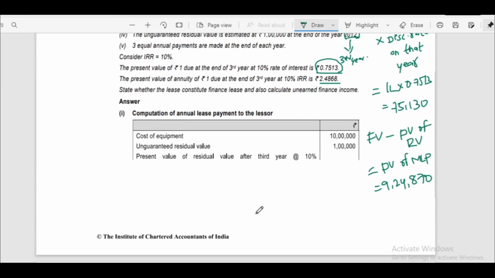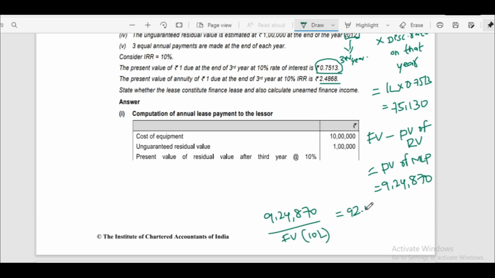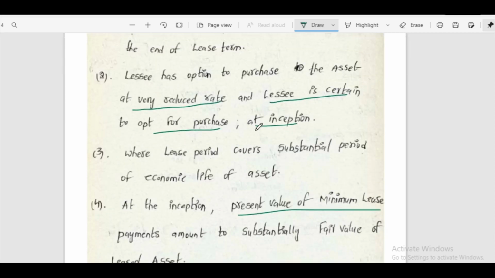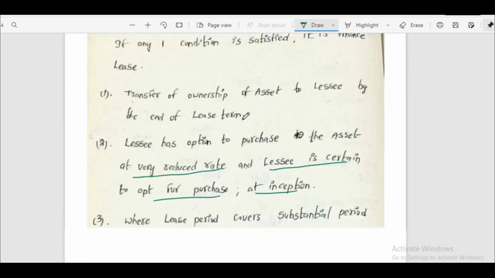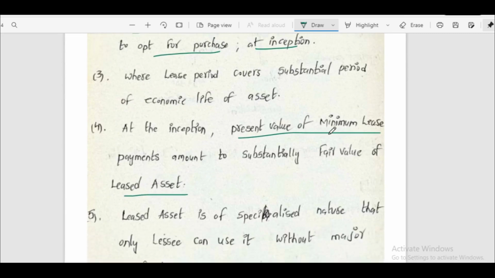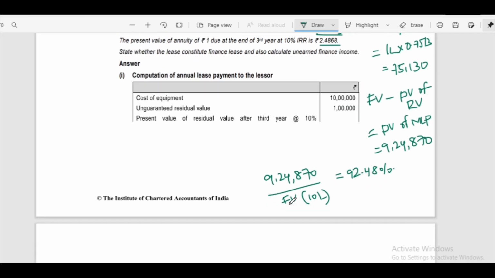Now we have to calculate how much percentage is substantially covering the fair value. 9,24,870 divided by fair value. Fair value is 10 lakhs. That is 92.48%. That means if we see one of the conditions as per para 8, at the inception, present value of minimum lease payments amounts to substantially fair value of leased asset. Yes, it is one of the conditions. Yes, it is substantially covering the fair value of asset. So it is finance lease.